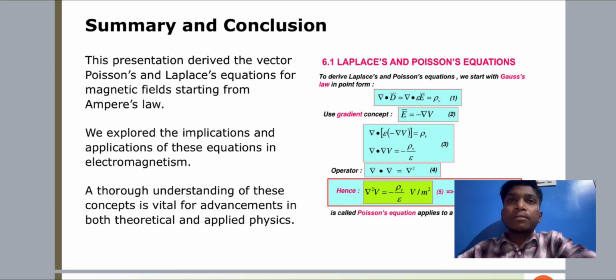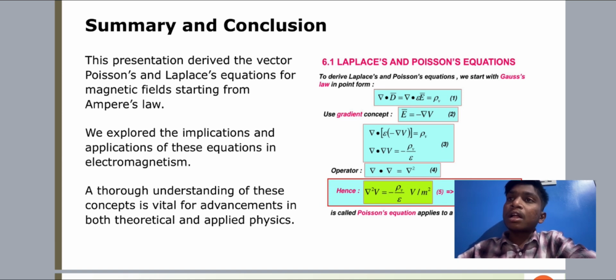Summary and conclusion. This presentation derived the vector Poisson's and Laplace equation for the magnetic field starting from Ampere's law. We explored the implications and applications of these equations in electromagnetism. A thorough understanding of these concepts is vital for advancements in both theoretical and applied physics.